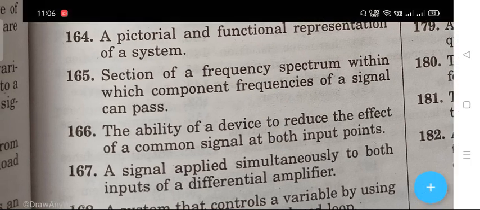The next question is the ability of a device to reduce the effect of a common signal at both input points. The right answer is